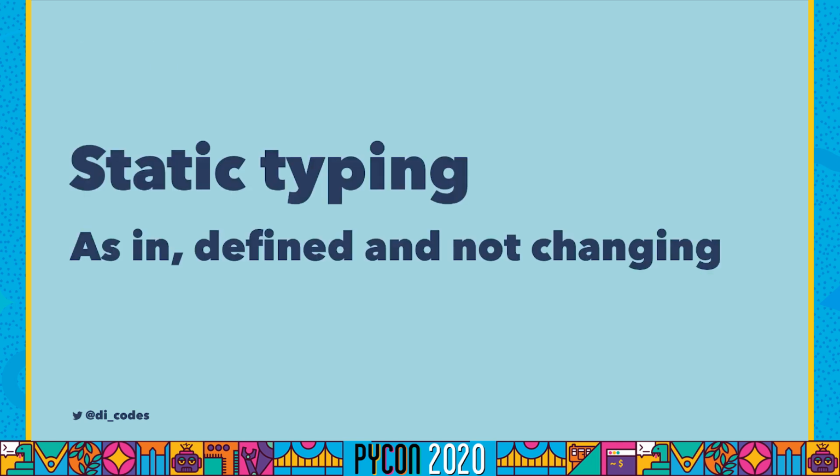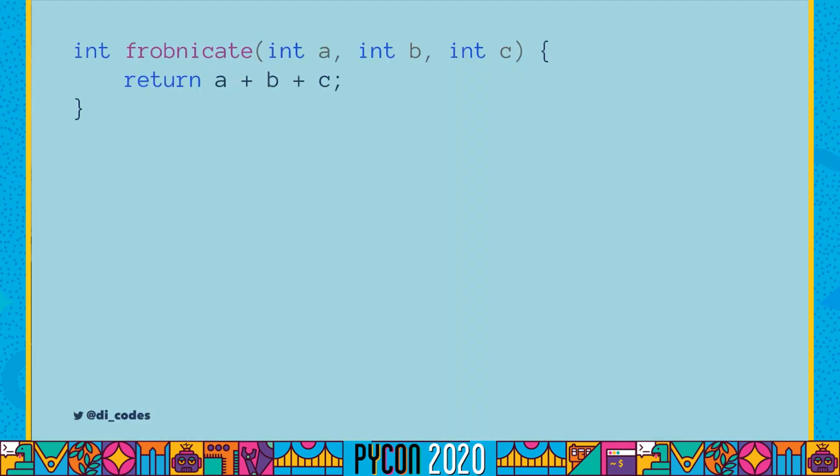So now let's talk about static typing. Static typing meaning as in a variable type is defined and it's not going to change. And there are actually lots of statically typed languages. Here's some examples of the same function we were just looking at in those languages. So here is an example in C. Here it is in Java. It's a dead giveaway with a public static int and so on. This one is Rust. You can sort of tell it's Rust because Rust has really fine-grained control of the integer types. The u8 here is an unsigned 8-bit integer.